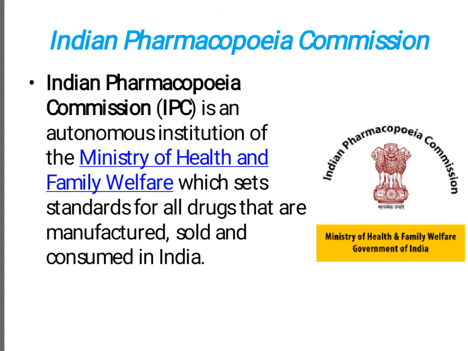So, the Indian Pharmacopoeia Commission. Now we will see how Indian Pharmacopoeia has been prepared. The Indian Pharmacopoeia Commission is abbreviated as IPC. IPC is an autonomous institution of the Ministry of Health and Family Welfare which sets standards for all drugs that are manufactured, sold and consumed in India. Here all drugs means the drugs which have been incorporated in Indian Pharmacopoeia, the synthetic drugs or allopathic drugs. Here there is no relation with Ayurvedic drugs.